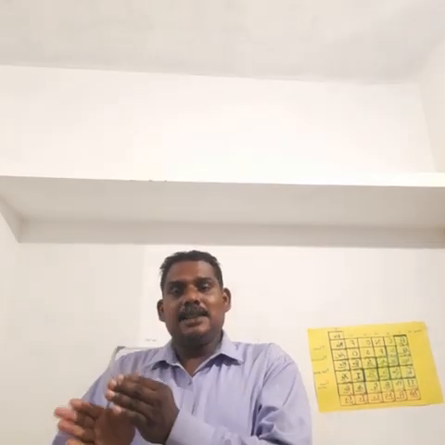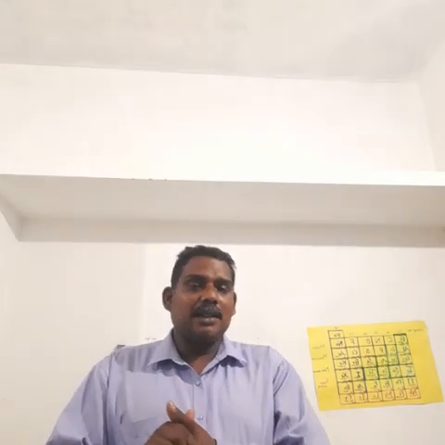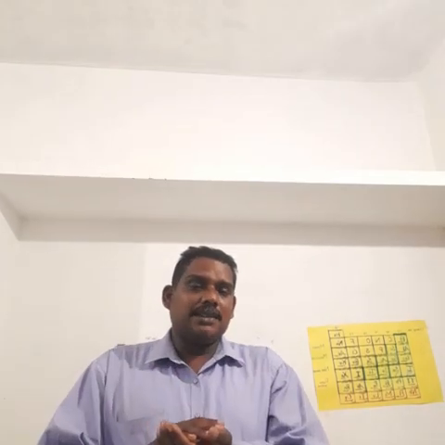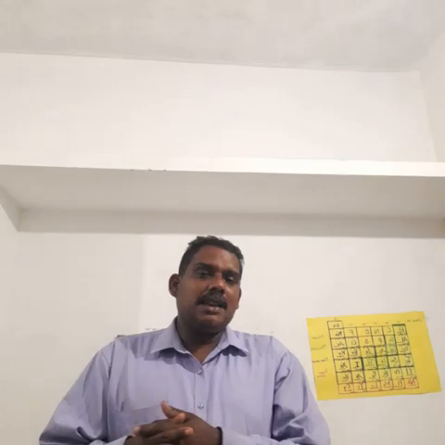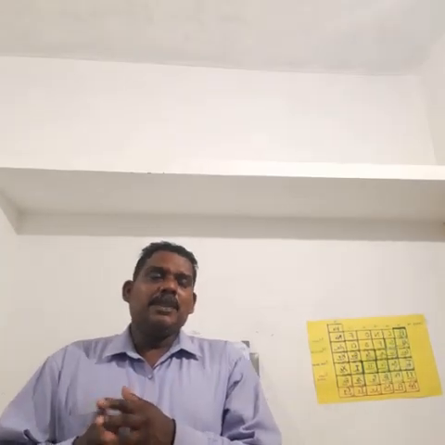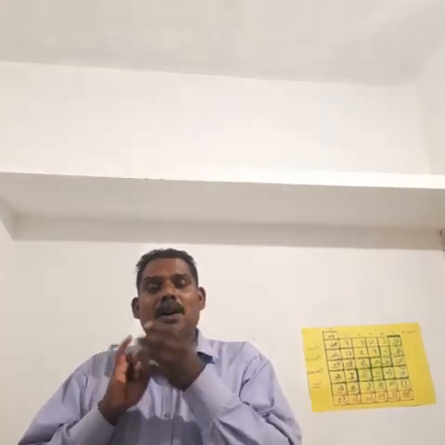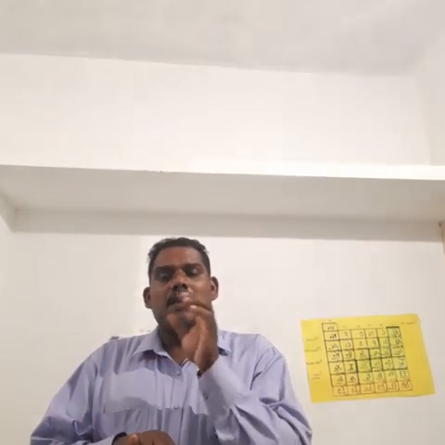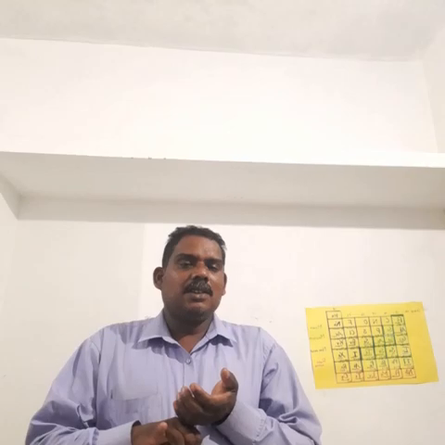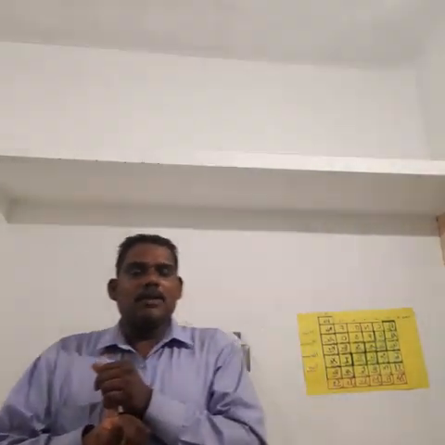For acid, we are taking basicity for the equivalent factor. For base, we are taking acidity. For the oxidizing and reducing agent, we are taking how much number of electrons gained or how much number of electrons lost. I already told you about the basicity.